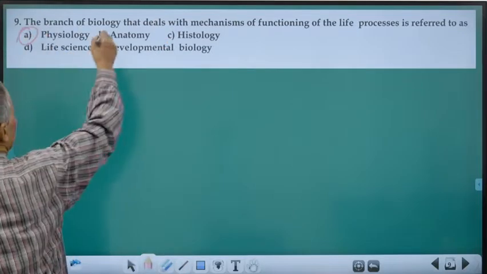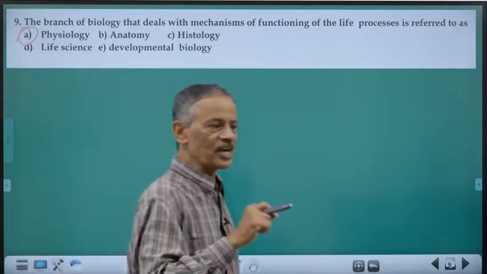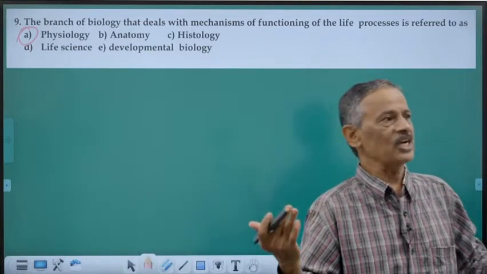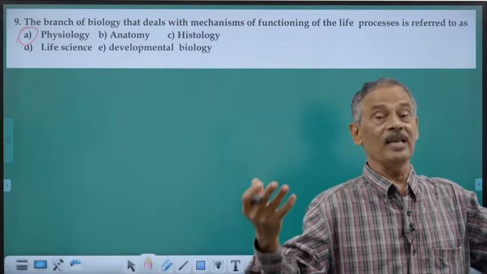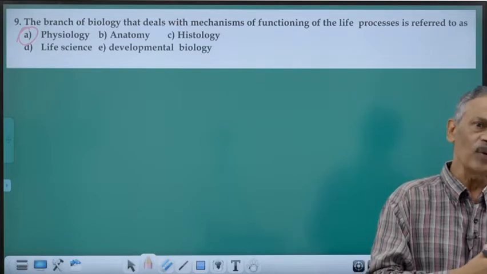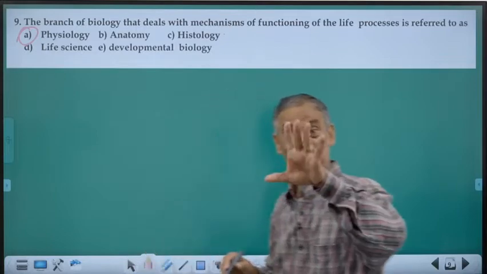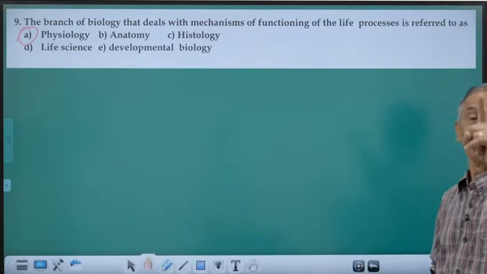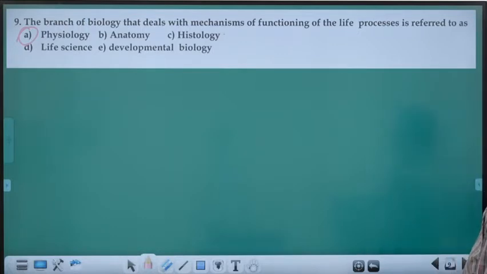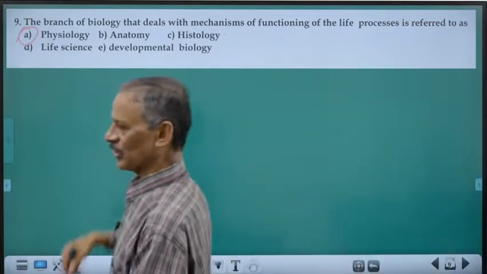What is anatomy? Study of internal structures. In cockroach, after studying the morphology, what is morphology? Morphos means appearance. After studying the external physical appearance, we go for studying the internal structures. That is what is called anatomy. What is histology? Study of tissues. We study in the structural organization first the different types of tissues that are present in an animal. That is called histology.